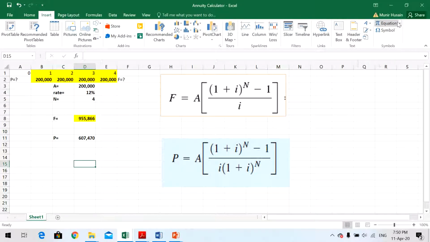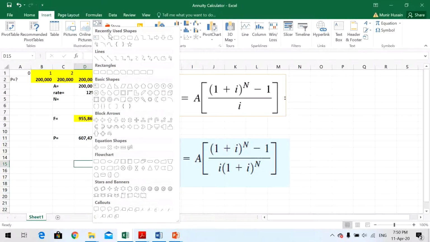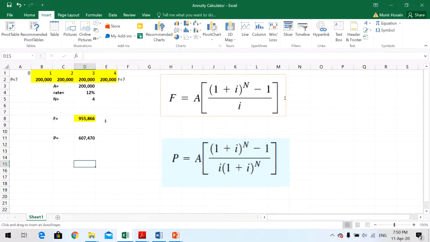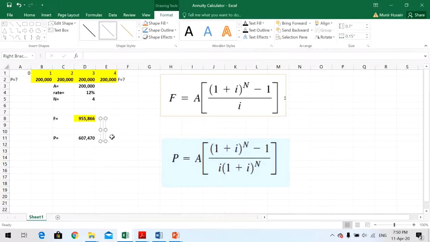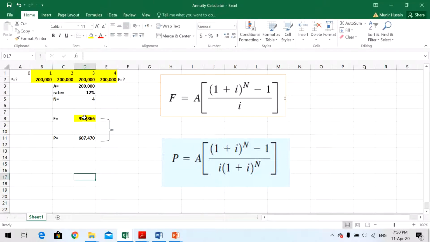So basically what it says here is that whether we receive F, 955,000 received after 4 years, or 607,470 received today, they are the same. This is what we call economic equivalence.